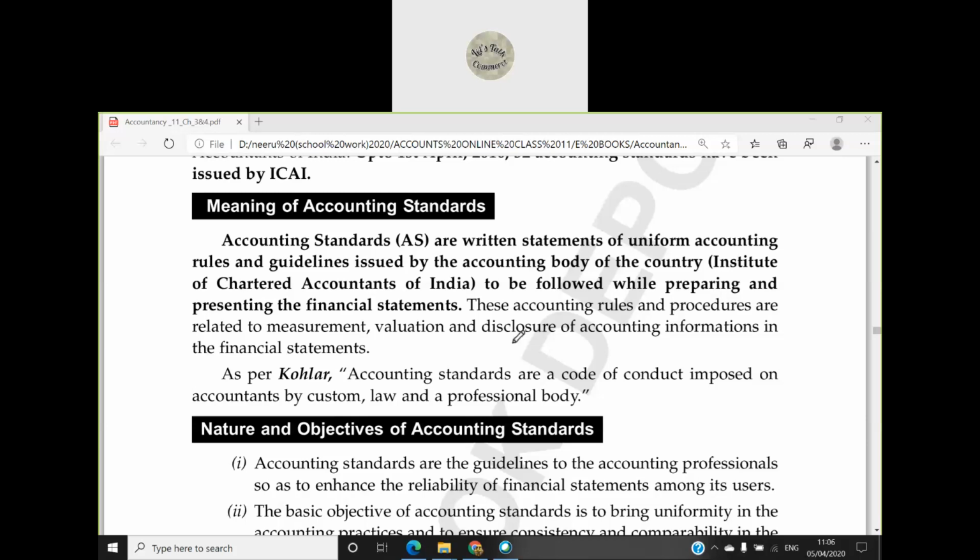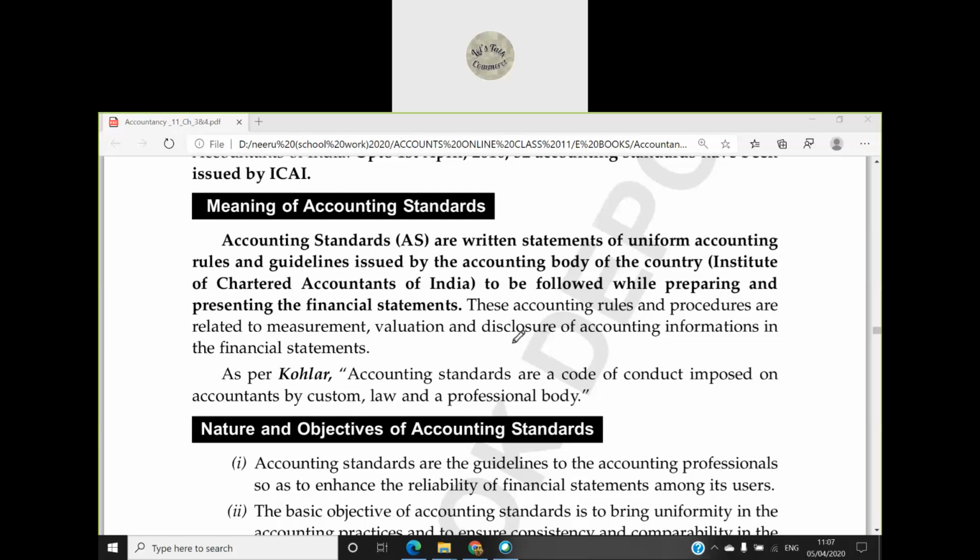For example, here in Delhi, one CA has made the accounts, and if the rules are different in Mumbai, then when our accounts go to that accountant, they will not be able to understand our accounts, because we have used different methods and different methods are followed over there.